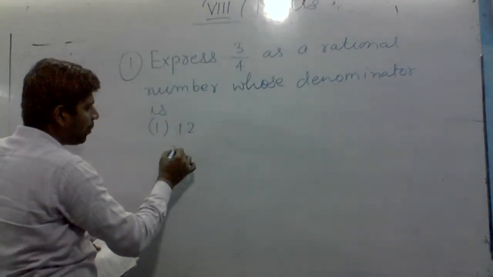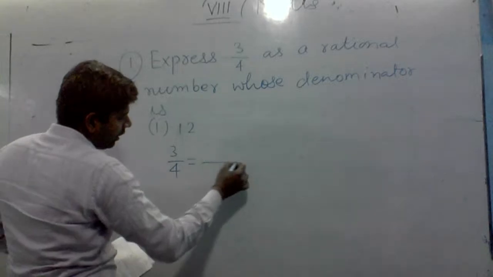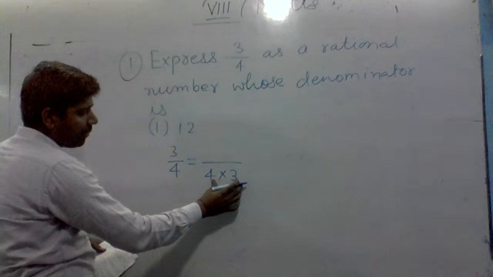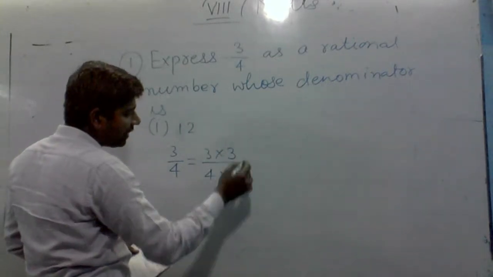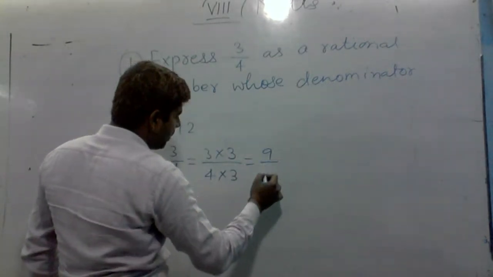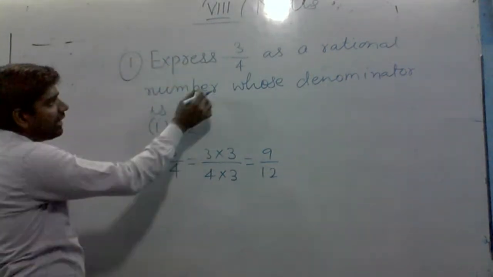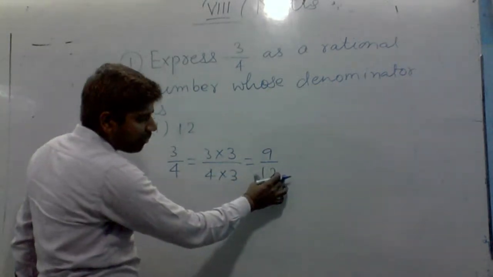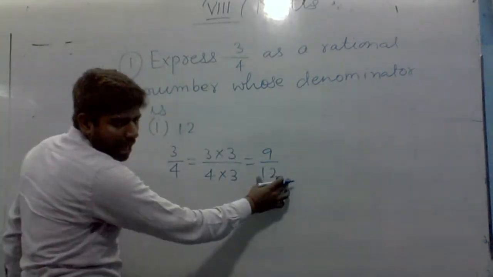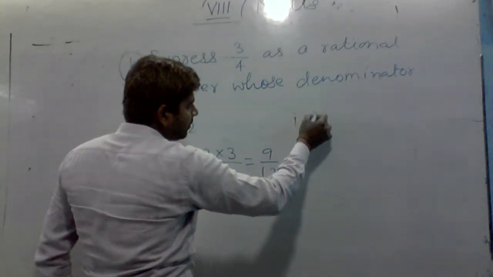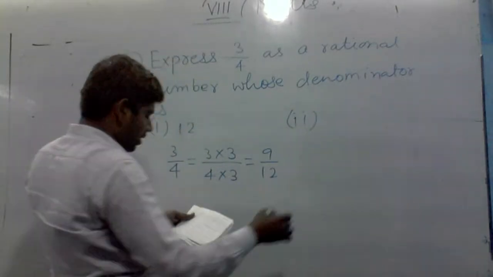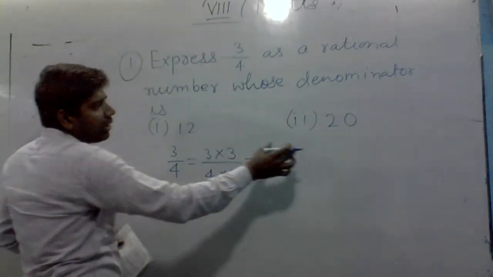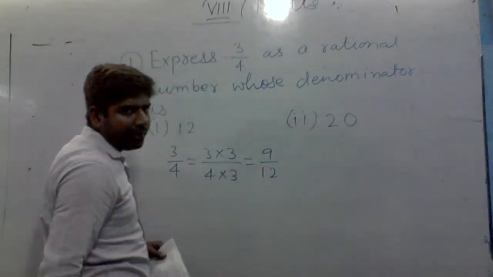So here we can multiply 4 by 3, then we will get the denominator as 12. So here we will also have to multiply by 3 and it will be equal to 9 by 12. So we express this rational number 3 by 4 as a rational number whose denominator is now 12. Now the second question is, we have to express 3 by 4 as a rational number whose denominator will be 20.